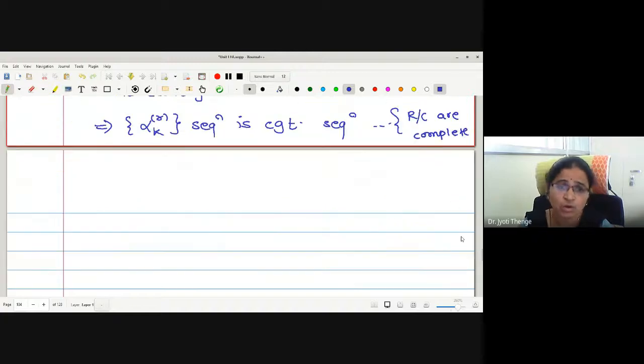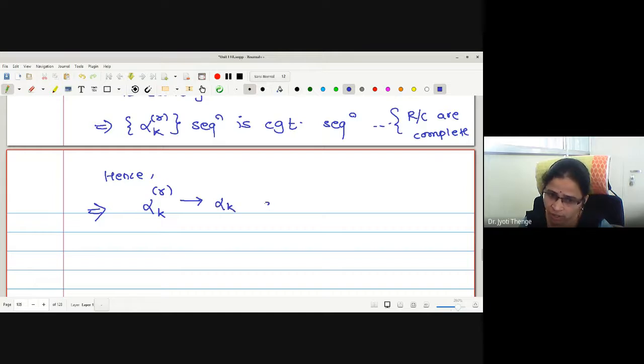Okay, let me write the limit point of the sequence. Here I can write, hence, alpha k r converges to some alpha k as r tends to infinity, for each k equals 1 to n minus 1.